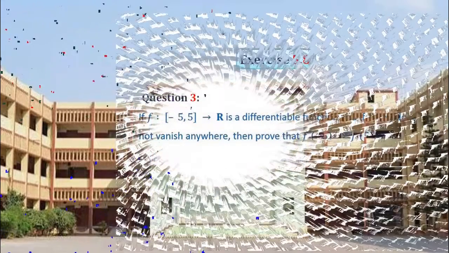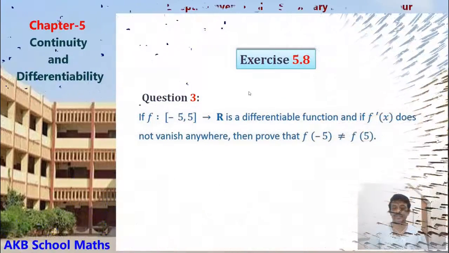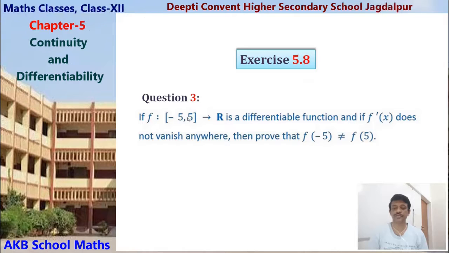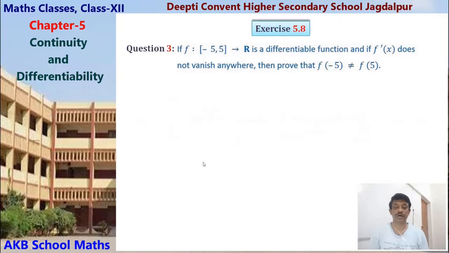Question 3 of exercise 5.8. If f from minus 5 to 5 to R is a differentiable function and if f dash x does not vanish anywhere, then prove that f minus 5 is not equal to f5. Okay, this question is related to mean value theorem. So let us solve it.